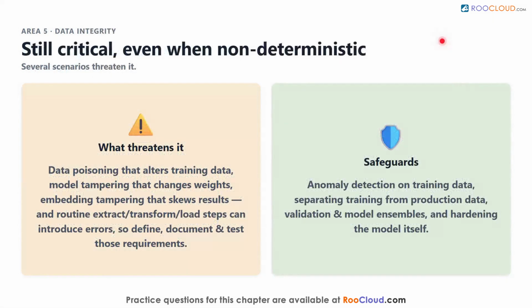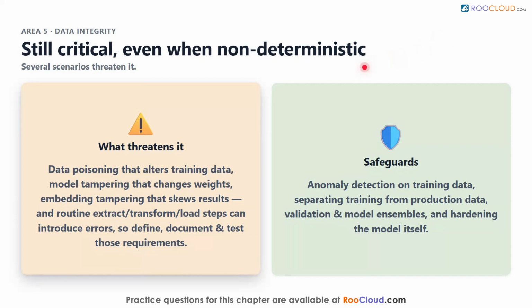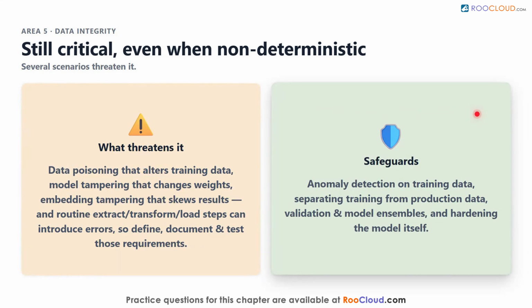The fifth area is data integrity, which remains critical even though models are non-deterministic. Several scenarios threaten it: data poisoning that alters training data, model tampering that changes weights or parameters, and embedding tampering that skews results. Integrity can also break during routine data preparation, where the extract, transform, and load steps can introduce errors, so those requirements must be defined, documented, and tested.